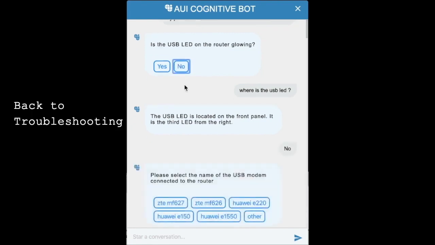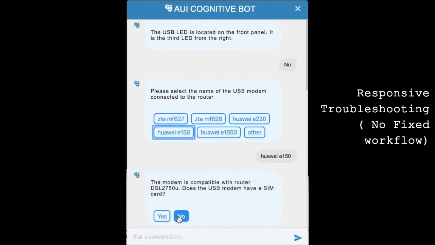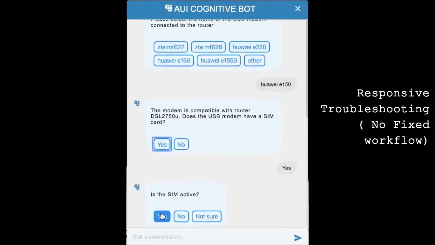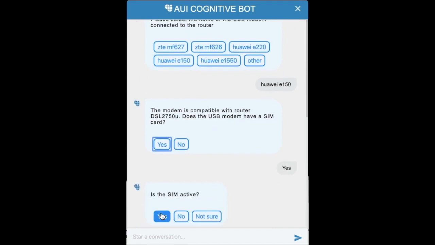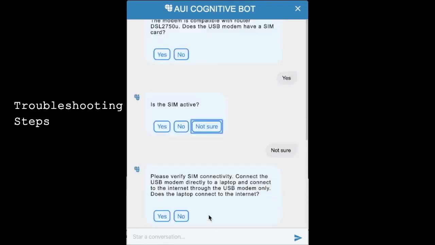The user's USB modem is verified for compatibility. On confirmation of compatibility, the system checks if the USB modem has an active SIM card. The user might not be sure, so the bot provides likely options. These troubleshooting steps can be amended easily as required.